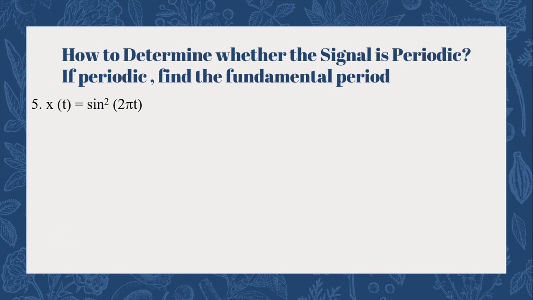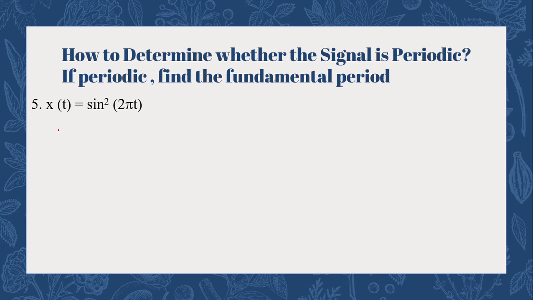Let us move to the next question, that is the fifth question, and this is the function in square form, sine square 2 pi t. How are we going to solve it? First of all, we can't say that because sine is periodic, sine square is also periodic. We have to justify whether it's periodic or non-periodic.